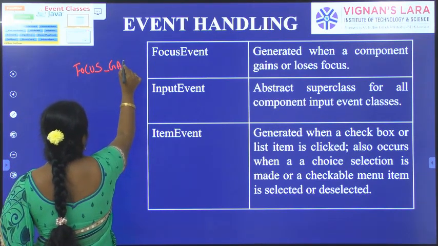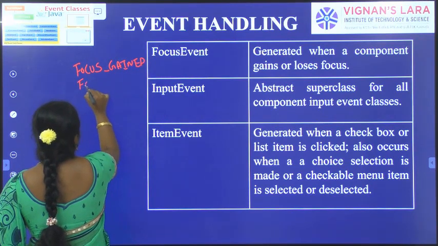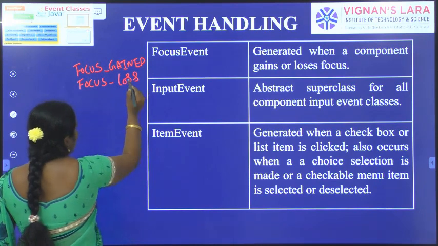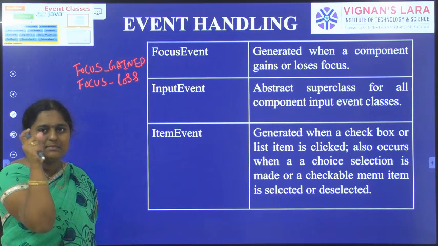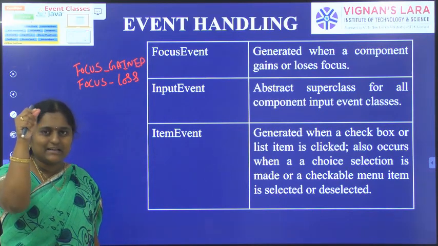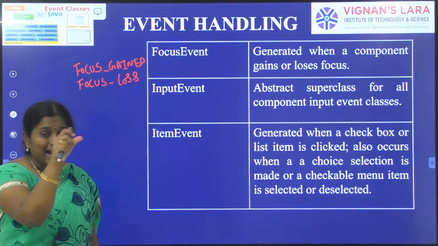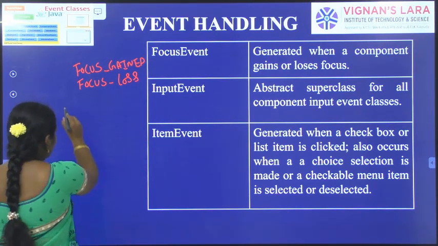Focus gain, focus loss. Suppose when an item is clicked, or double clicked, the item is highlighted. So the item is highlighted and it is focused. Suppose a list of items is there.